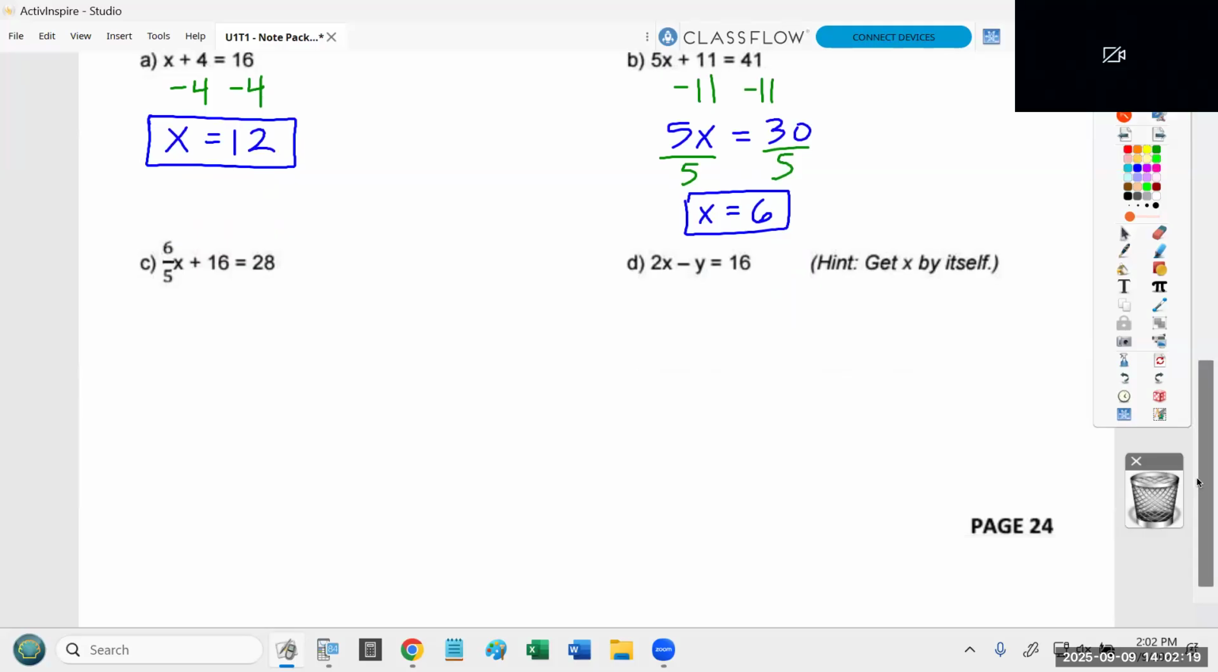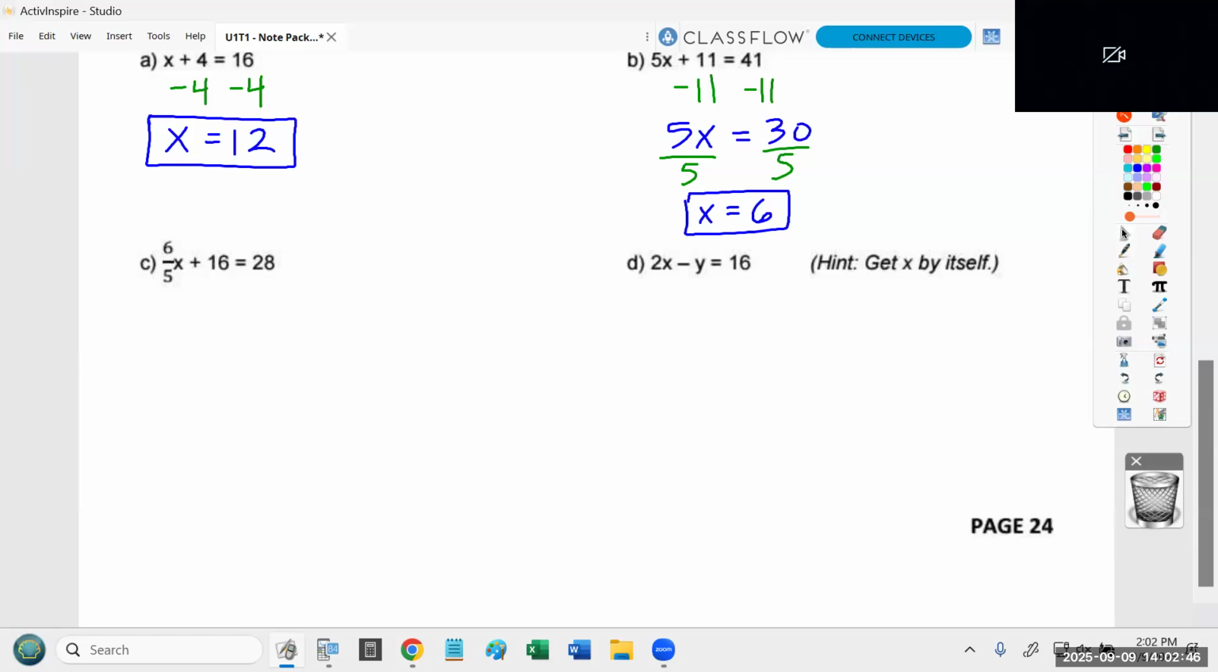So with C, I'm going to show you 2 different ways of doing this. I'm going to start with my preferred method. And I'm going to tell you right now that the thing that trips people up the most, and I mean even adults, not just you all, is they don't understand that when you see a fraction like 6 over 5, what it really means is times 6 divided by 5. That's what it means.